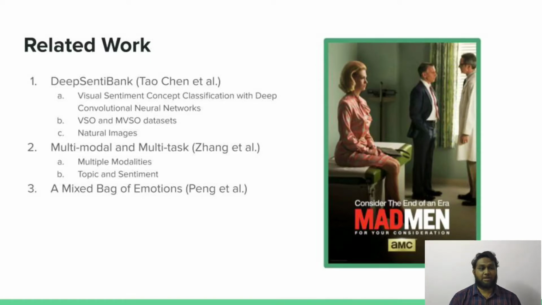In our work, we try to address certain aspects that are missing from the previously proposed sentiment prediction framework. As observed by Peng, an image can evoke emotional ambivalence in a viewer. For instance, the image advertisement shown here conveys both shock as well as calm emotion. We observed this aspect throughout the advertisement dataset proposed by Sen, where one image was tagged by 3 to 4 sentiments on average.